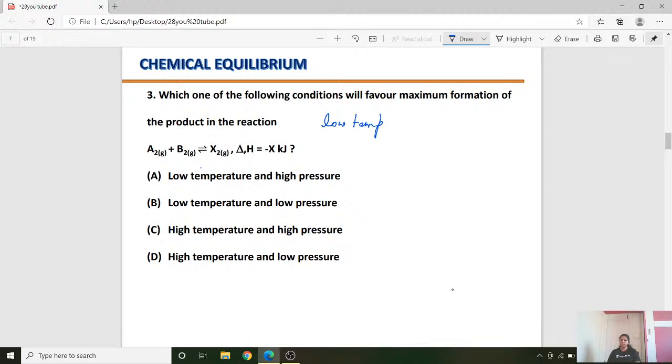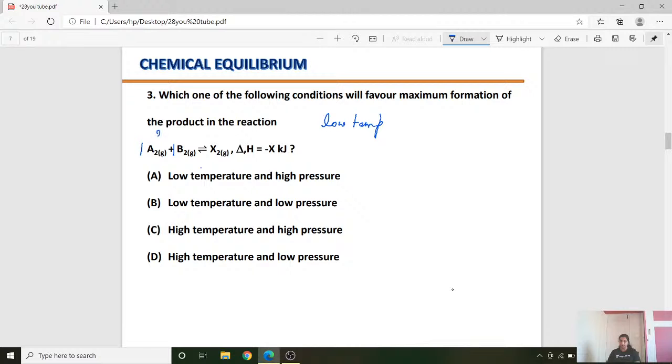In which direction does the temperature increase? Forward direction. If it is the forward direction, you know more and more products are formed. So for temperature, the condition will be low temperature. Okay. Now let us see how we predict pressure. If you look at this reaction, whether it is reactant or product, all are gaseous in nature. That means, student, look here, 1 mole of A2 and 1 mole of B2 are reacting.